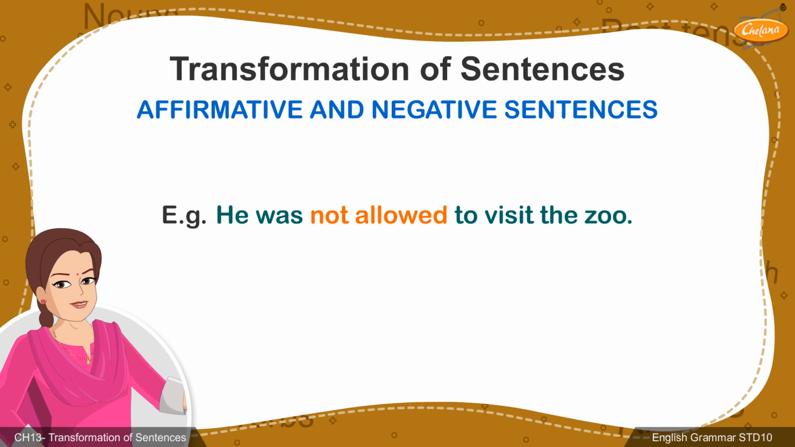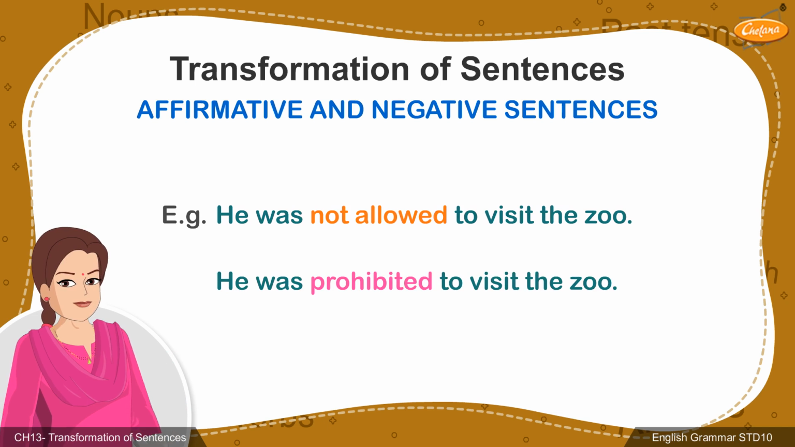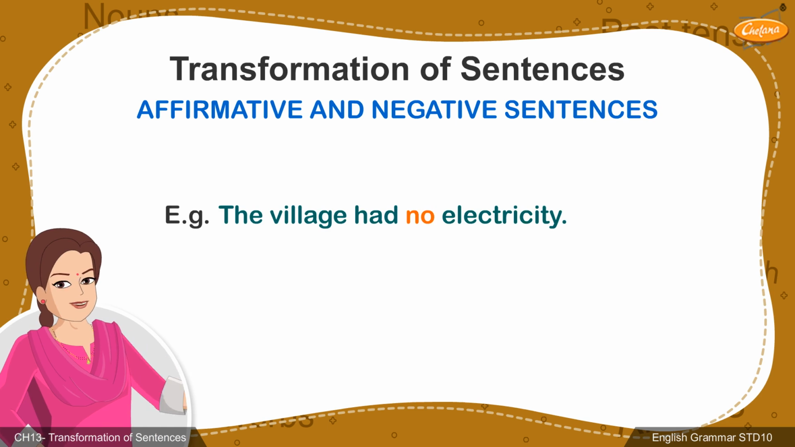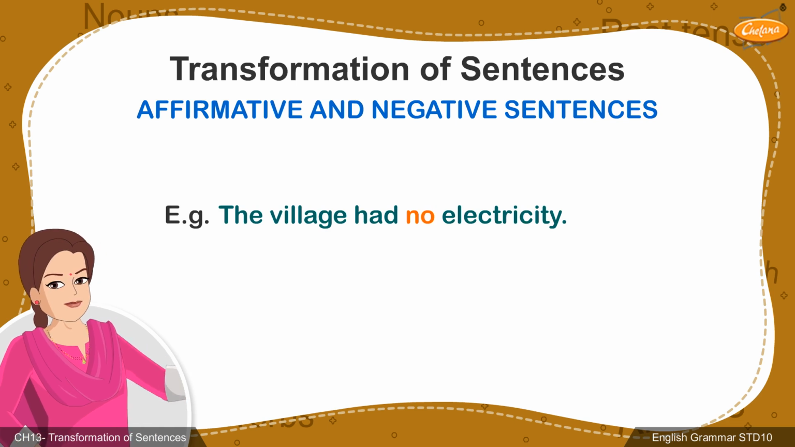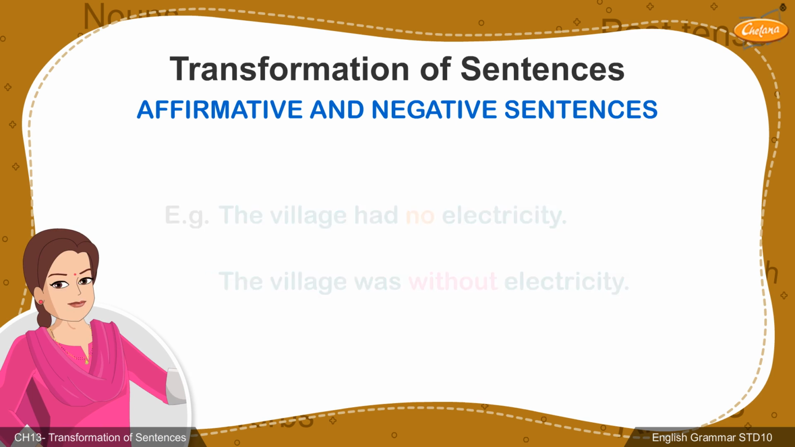He was not allowed to visit the zoo. This sentence could be rewritten as, he was prohibited to visit the zoo. The village had no electricity. Here, the negative word no could be replaced with without. The answer would therefore be, the village was without electricity.